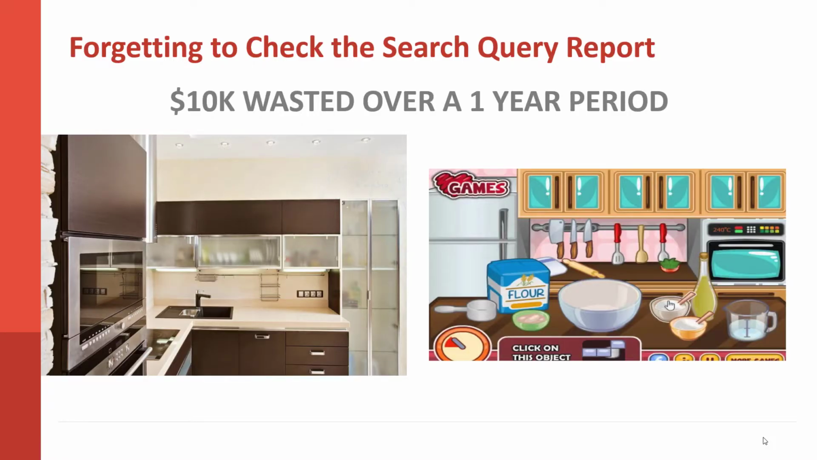Another example we saw of this was a company that was doing custom kitchen installs in Saudi Arabia. Over a period of a year, they had not checked their search query report very well because there was one single keyword in there related to kitchen games, which was a completely unrelated industry. It was something to do with games that little boys and little girls would search for about cooking. And for some reason, this keyword was being used and they didn't even realize it. If they would have just looked in their search query report, they would have found out that this keyword was wasting a lot of ad spend. Over the course of a year, it spent $10,000.